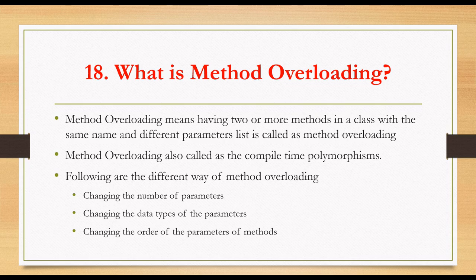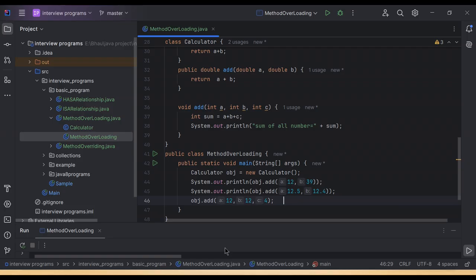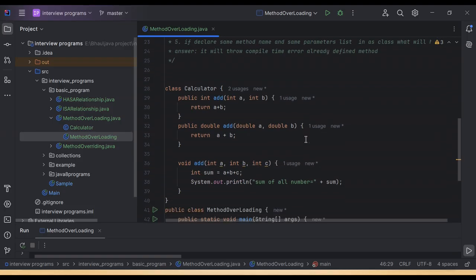So we will see in a program how we can write method overloading. I have created a Calculator class. Inside the Calculator class, I have declared three methods. The first one is an int add, the second one is add, and the third one is add. That means the parameter list should be different, but the method name is the same. In all three methods I declare the same method name, add.